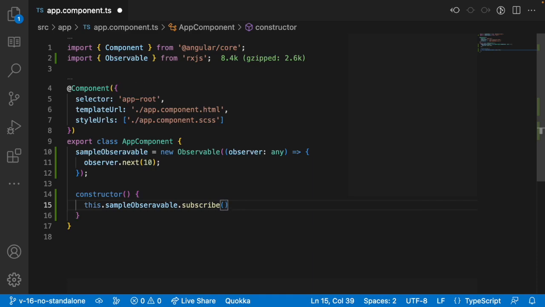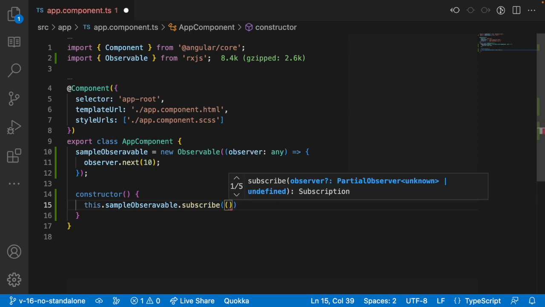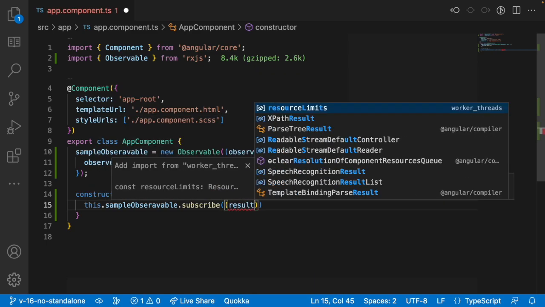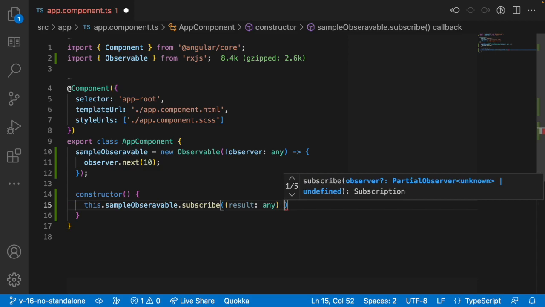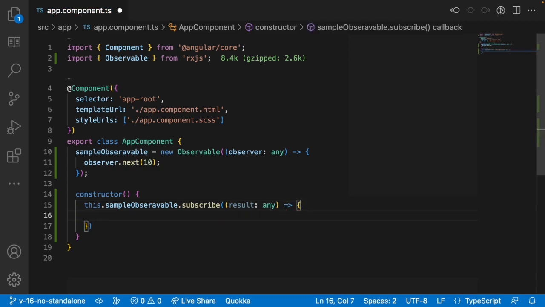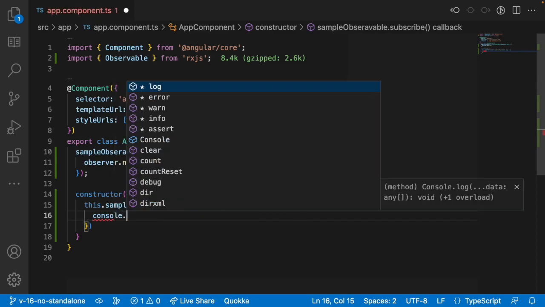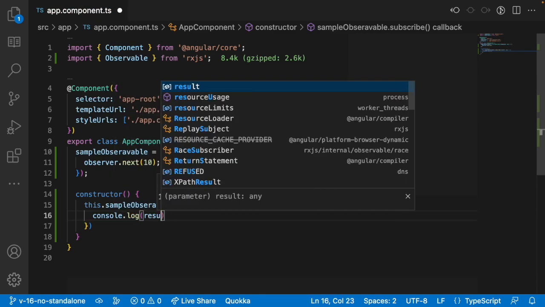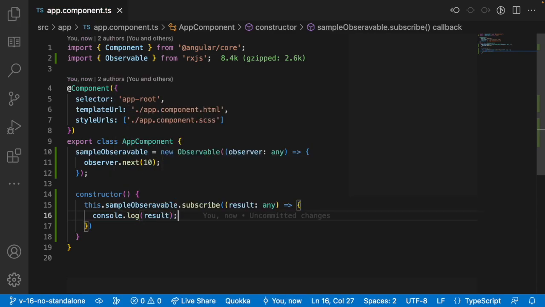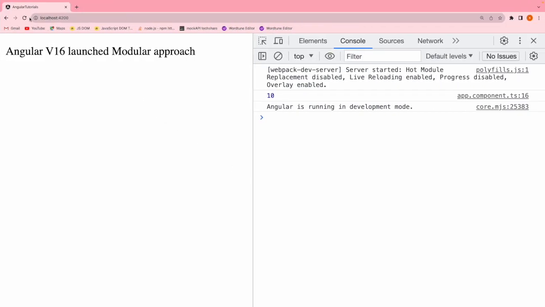So whenever the observable emits, we need to capture it. I can use any variable. Let me use result, which is of type any, and it is also an arrow function. After receiving the result, whatever operations you want to do, you can do inside this function. Now inside this function, I will write console.log of result. So I want to showcase my result, whatever the observable passes to me. Let me go here and just reload this. You can see the value 10.